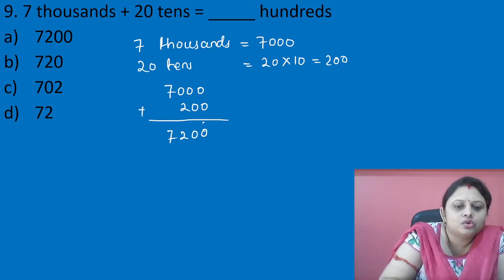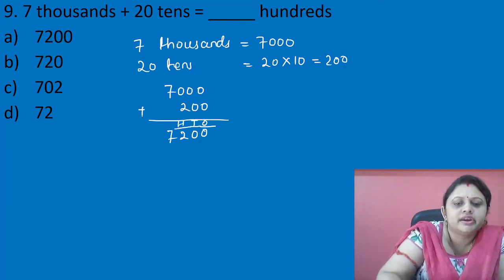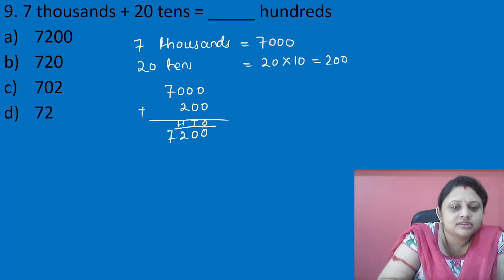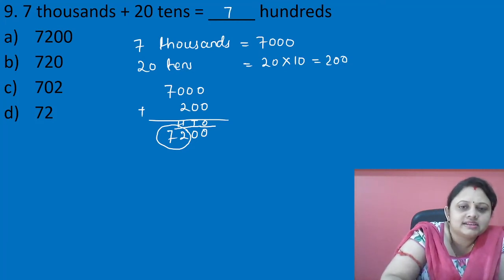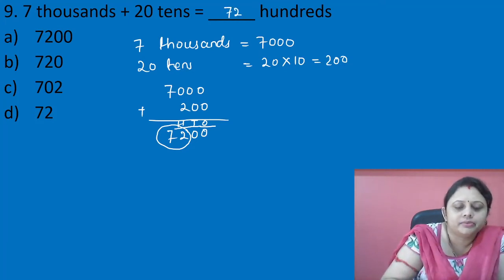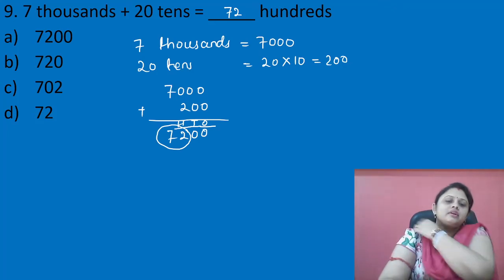As we know, ones place, here tens, here hundreds. If asked how many hundreds are present, we have to write the entire number that is present before the hundreds place. Means in the hundreds place 2 is present, we have to take the whole number, that is 72. Okay, so the answer is 72 hundreds. Okay बच्चों, next.